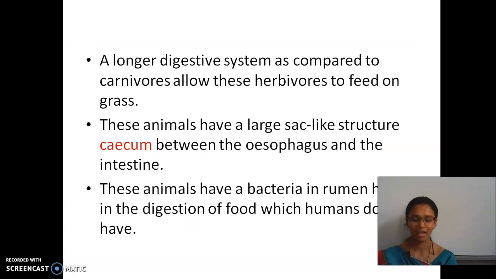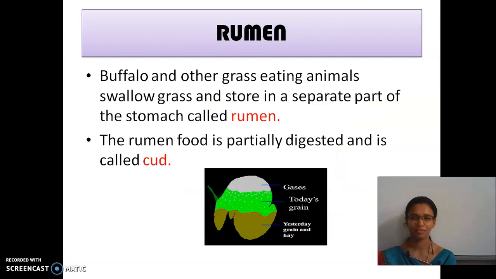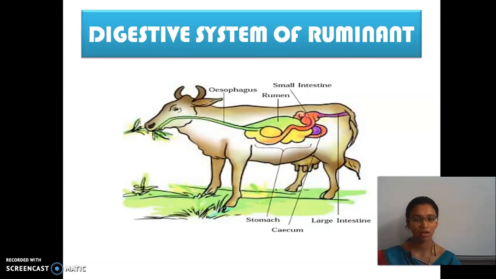Yes? Okay. I'll tell you once again. First, these grass eating animals take in grass and then they store it in the separate part, the rumen. After they finish eating, the digestion starts. So the partially digested food which is present in the rumen comes out in small lumps, that is in small quantity, again to the mouth, and they again start chewing. This process is called rumination, and the animals which do this rumination process are called ruminants.